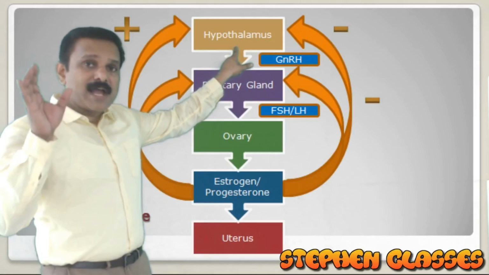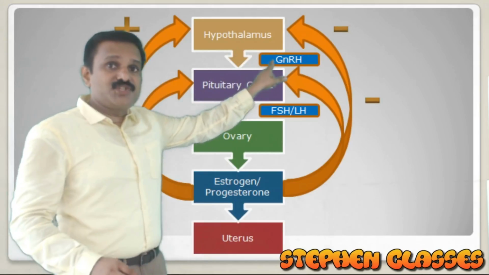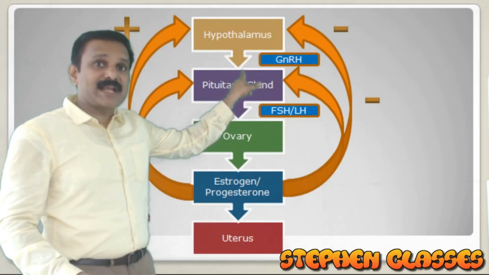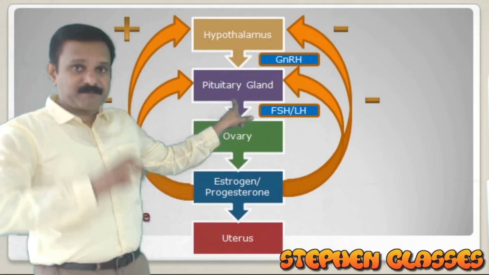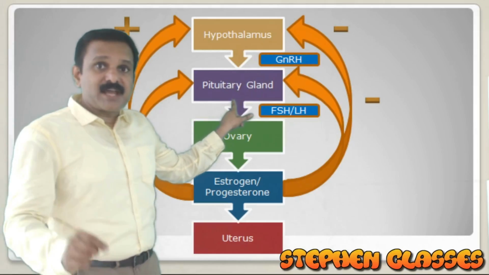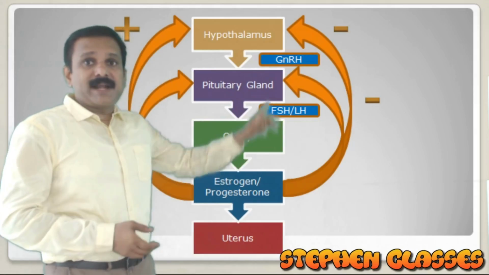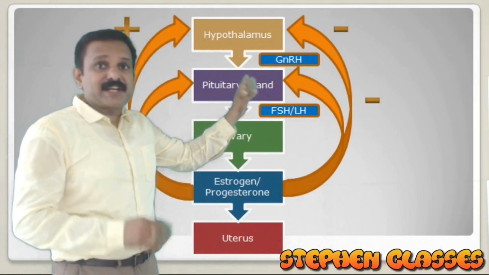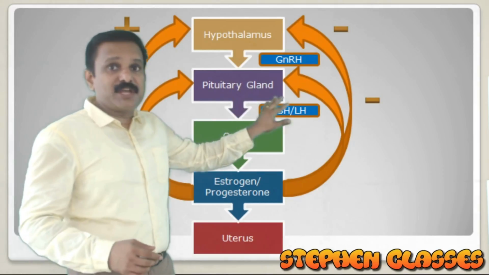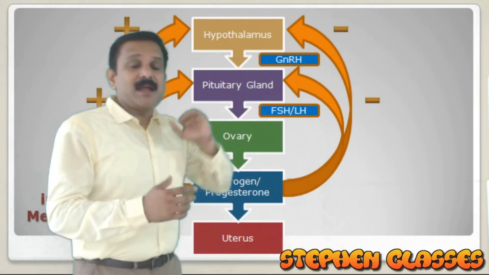As a releasing hormone, GnRH will be released from the hypothalamus. It will act on the pituitary. And then the pituitary will produce FSH and LH. What is happening when the pituitary is activated? The pituitary will begin to produce FSH and LH.